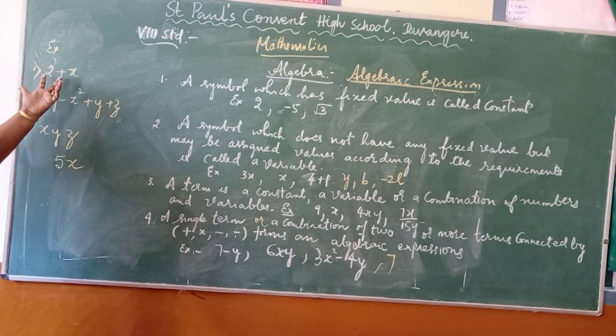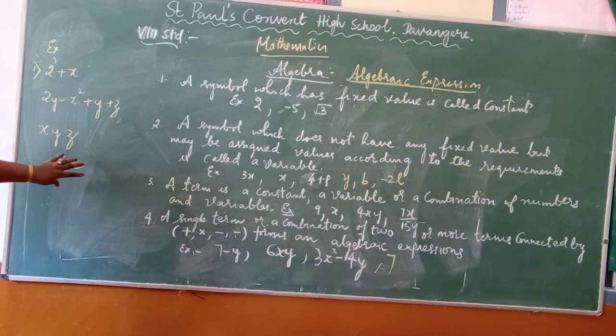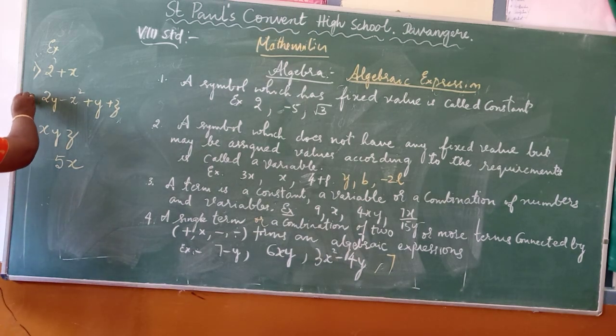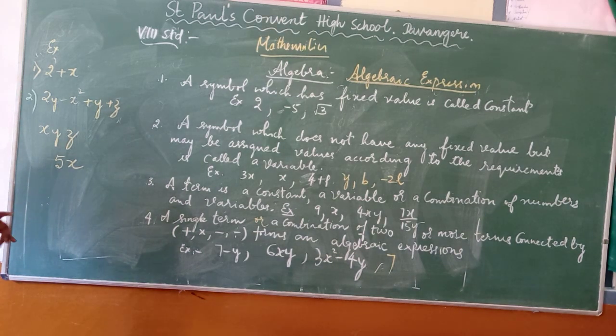Plus. So this is called an algebraic expression. An algebraic expression may be a single term or 2 or more terms connected with plus or minus.